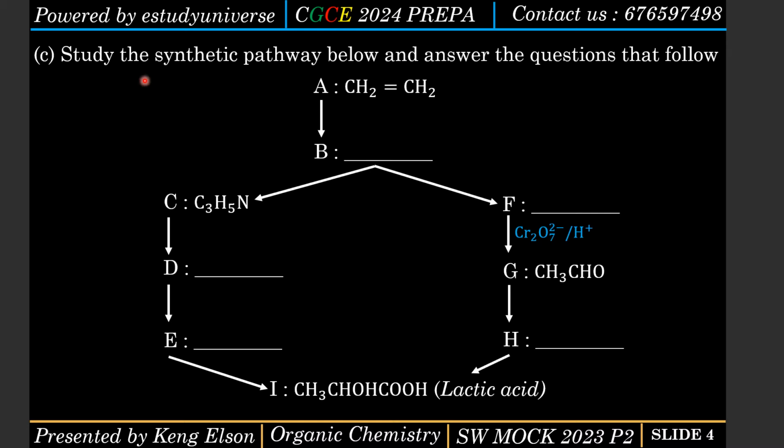Okay, study the synthetic pathway below and answer the questions that follow. Here we have a synthetic route where we move from compound A to compound B. Now compound B can give you 2 different routes, compound C and compound F. Then compound C goes to D, E and I, and F goes to G, H and I again. So at the end of the day, we need to move from A right up till I using 2 different pathways. That's the essence of the equation.